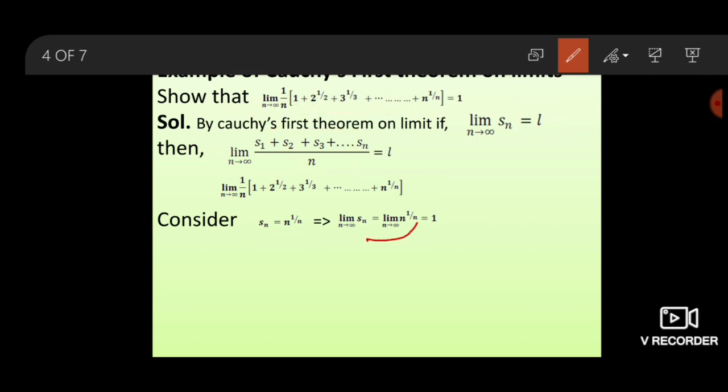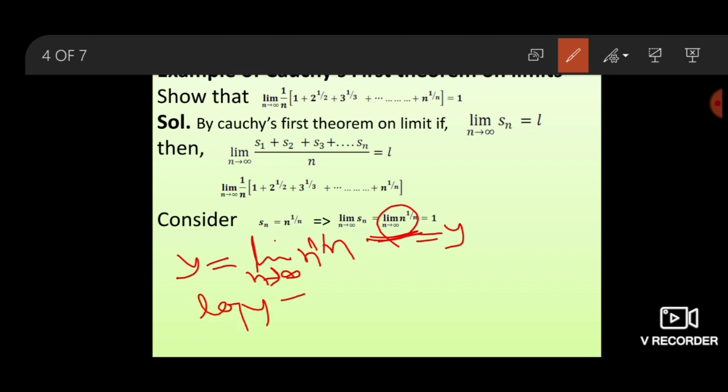Now this limit we call y. Now we solve this limit. Take y equals the limit as n goes to infinity of n to the power 1 upon n. Take log on both sides, so log y equals the limit as n goes to infinity of 1 upon n times log n.